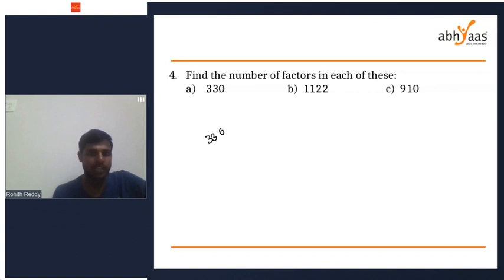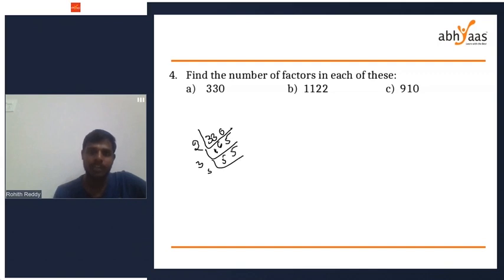First, I'm going to write 330 as a product of prime factors. See, 330, you can divide by 2 first. 2 ones are 2, 2 sixes are 12, sorry, 2 fives are 10. Next, this goes with 3. 3 fives are 15, 3 fives are 15.